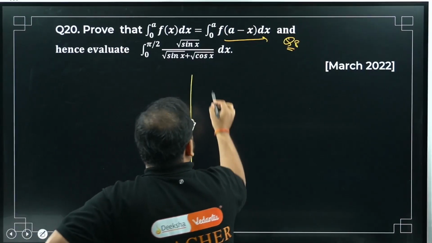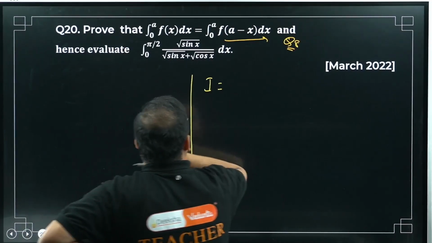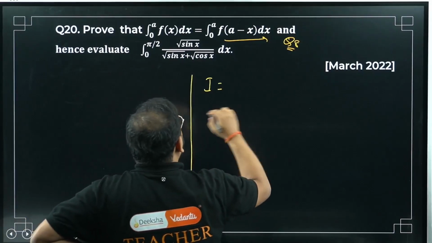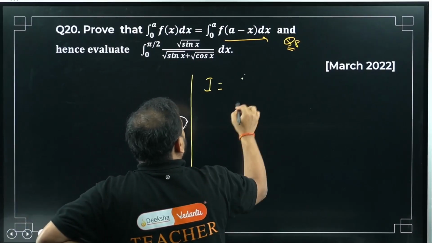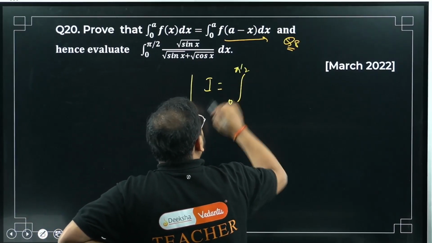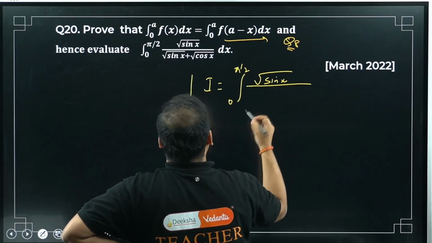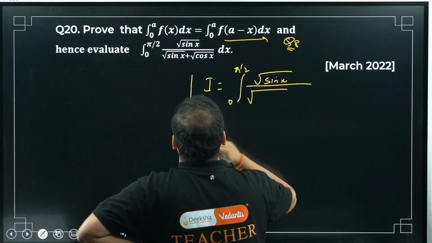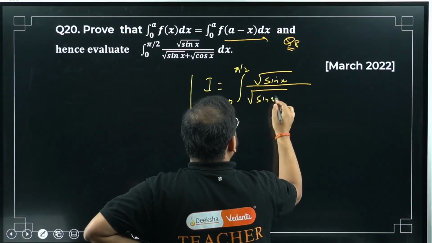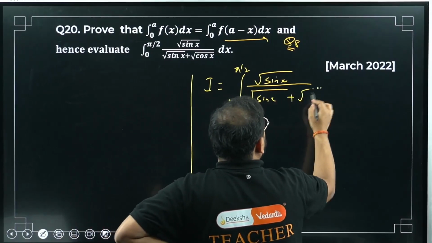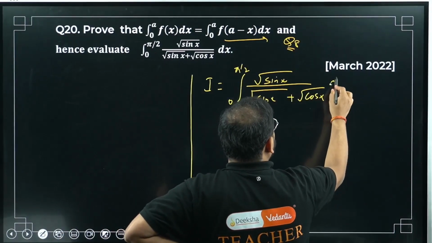For the question, I'll write the first integration as 0 to pi by 2, root sin x upon root sin x plus root cos x dx.